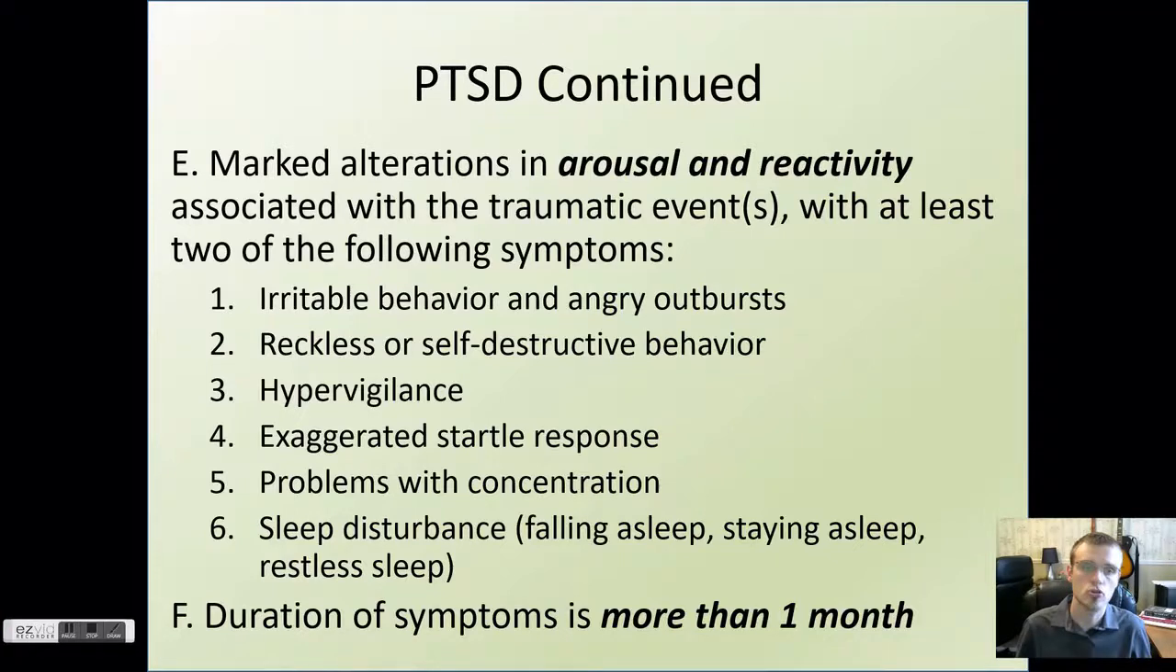One more group of symptoms here for PTSD is marked alterations in arousal and reactivity associated with the traumatic event, with at least two of the following symptoms: irritable behavior and angry outbursts, reckless or self-destructive behavior, hypervigilance, and exaggerated startle response. So hypervigilance is someone who does a lot of checking, who may have an internal sense of unsafety and are doing a lot of checking.